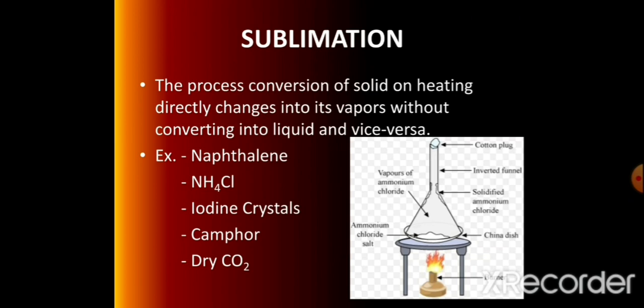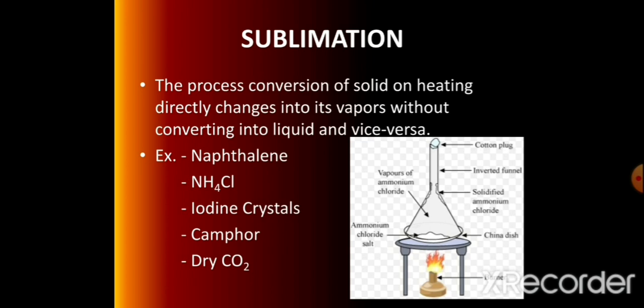See in the diagram. In that diagram, in the china dish, sodium chloride and ammonium chloride are taken. Ammonium chloride is a sublimating substance and gets deposited at the inner edge of the inverted funnel. The cotton plug does not allow the ammonium chloride vapors to escape. It gets condensed at the neck as well as a little part of the inverted funnel.